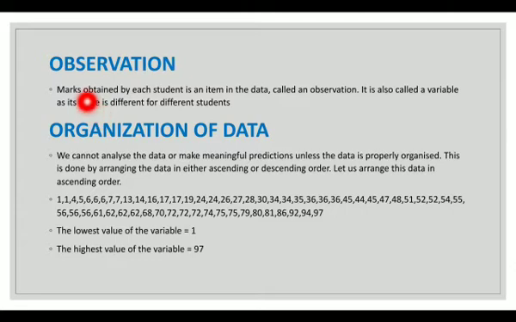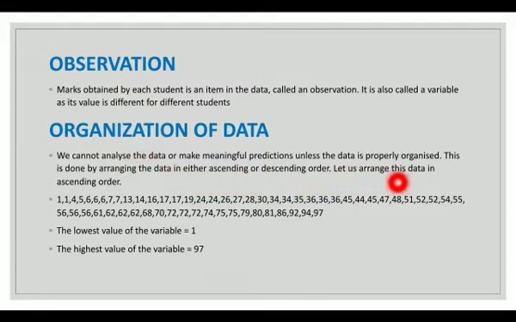Observations. Marks obtained by each student is an item in the data called an observation. It is also called a variable as its value is different for different students. Organization of data. We cannot analyze the data or make meaningful predictions unless the data is properly organized. This is done by arranging the data in either ascending or descending order.